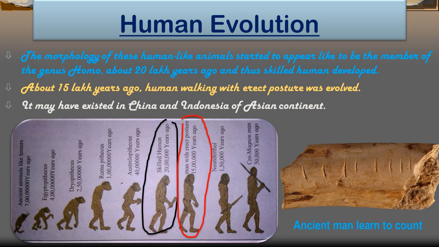And this is how the ancient man learned to start counting. You can observe here the slits on the stone. So this is how the ancient man learned to count numbers.